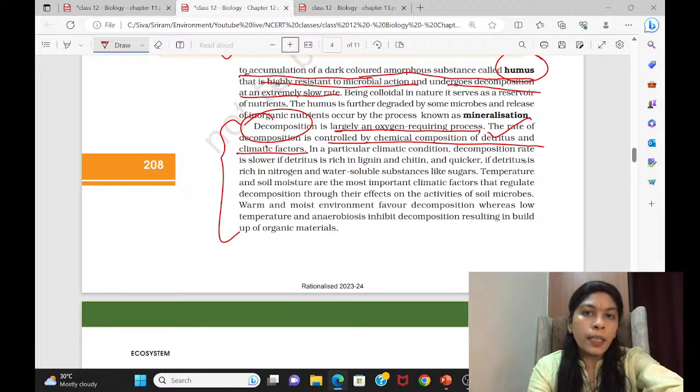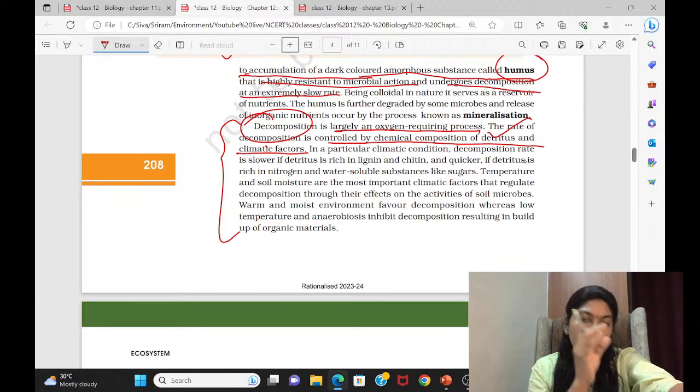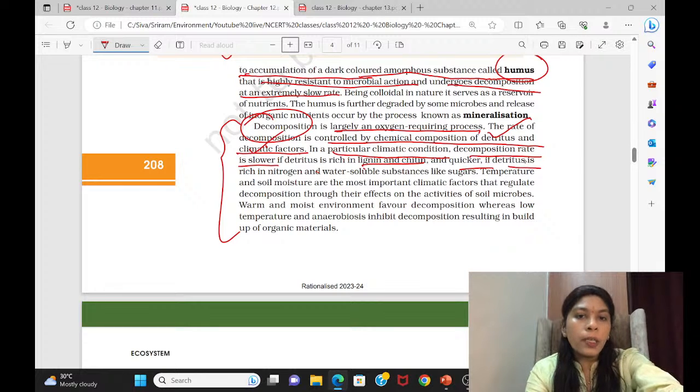So it depends on the detritus, whether the plant is dead or an animal is dead, and the climatic factors both play a role. Specifically, the climatic factors are very important. In a particular climatic condition, the decomposition rate is slower if the detritus is rich in lignin and chitin, and quicker if the detritus is rich in nitrogen and water soluble substances like sugars. Temperature and soil moisture are the most important climatic factors that regulate decomposition through their effects on the activities of soil microbes. So a warm and moist environment. See this, warm and moist.